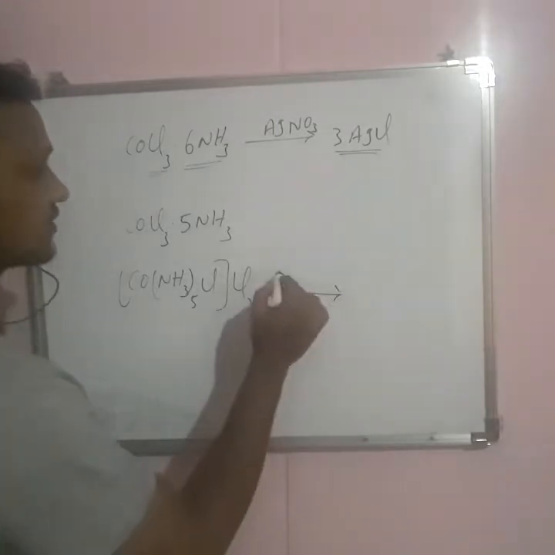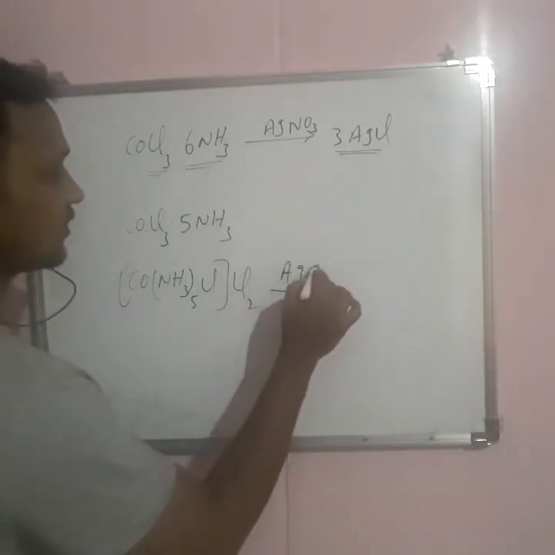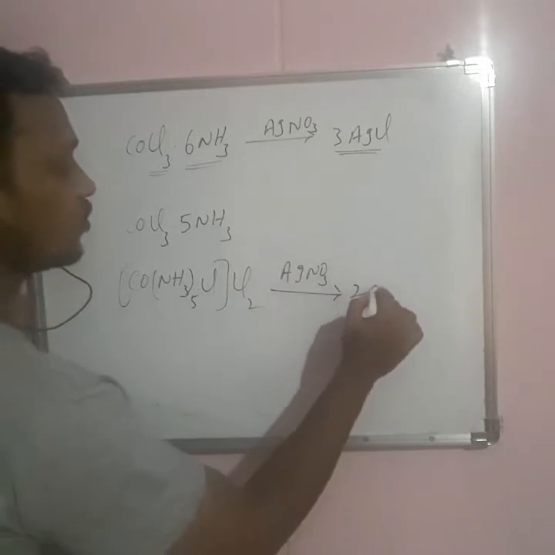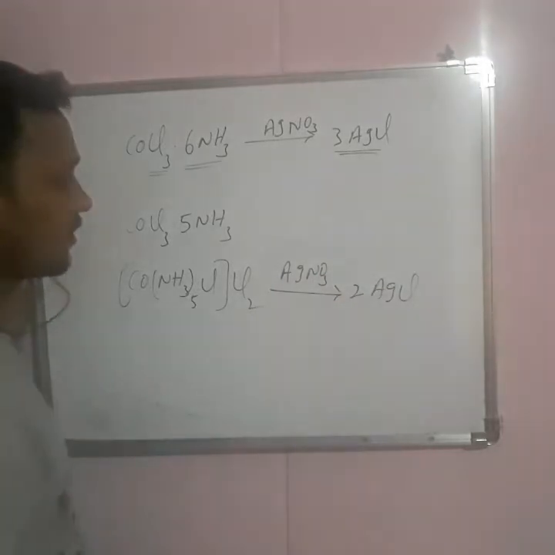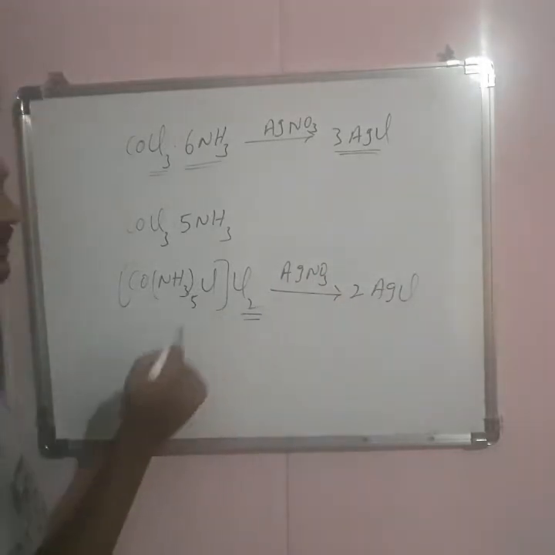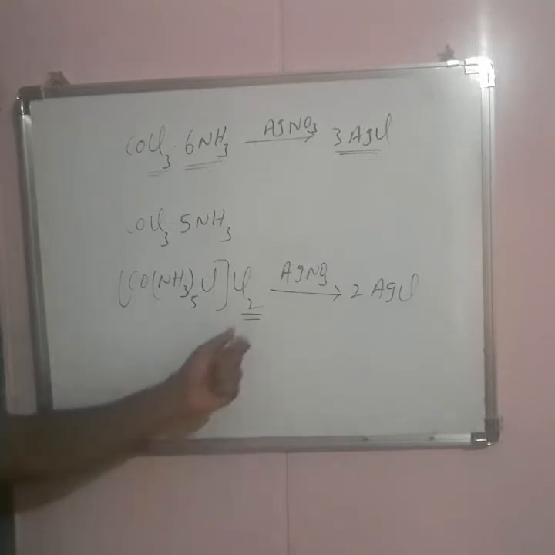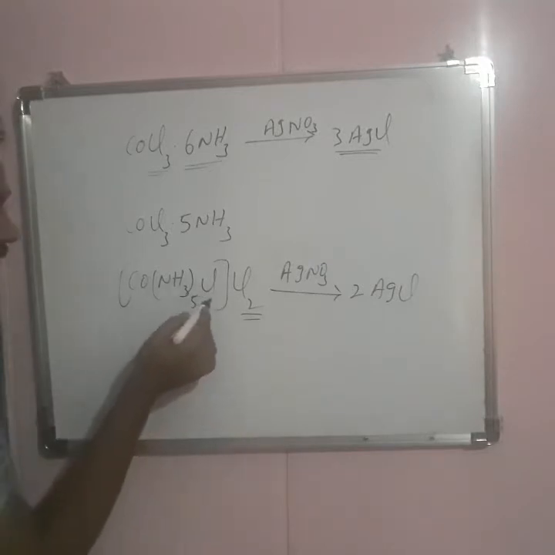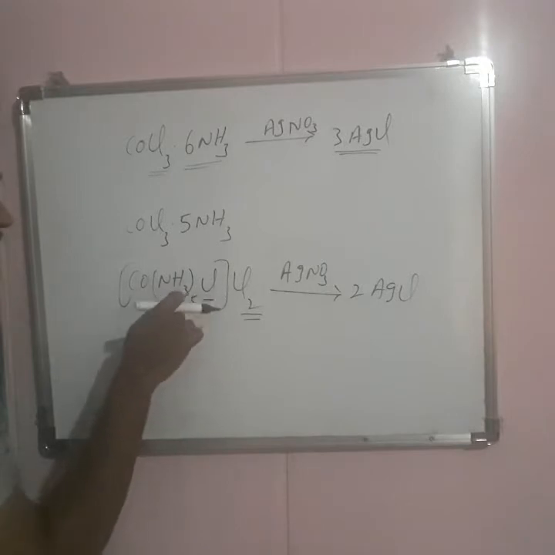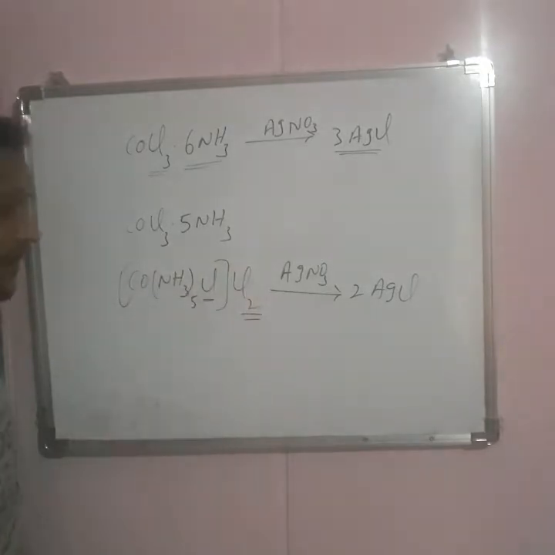Now when it reacts with AgNO3 it forms 2 moles of AgCl, because 2 chlorines are present in the ionic sphere and are ionizable, whereas the other chlorine satisfies the primary valency as well as the secondary valency.